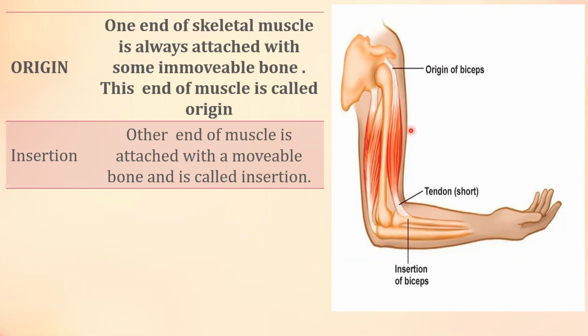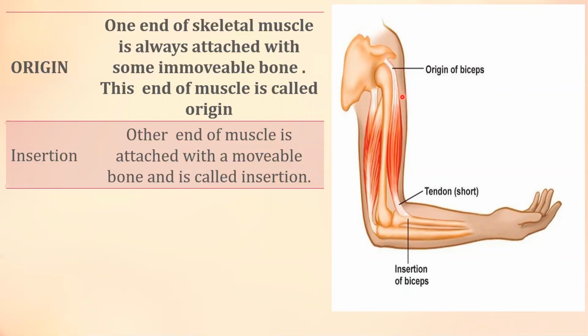How is a muscle attached with the skeleton? One end of the muscle is attached with an immovable bone. This bone, you can see, is the pectoral girdle, and this bone cannot move. This is the immovable bone. One end of the muscle is attached with the immovable bone. This end of the muscle is called origin.